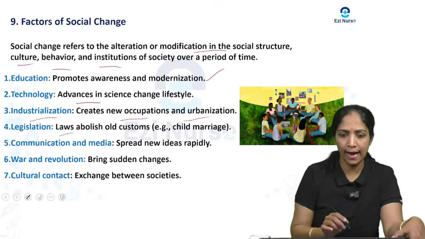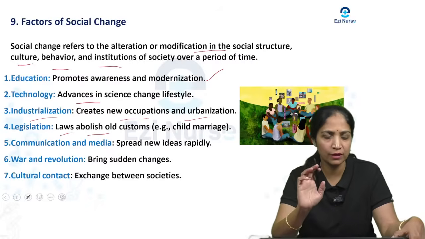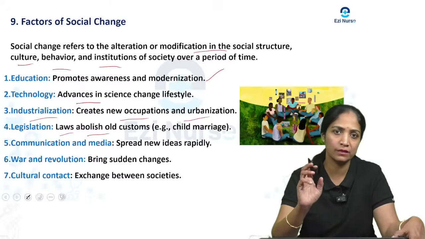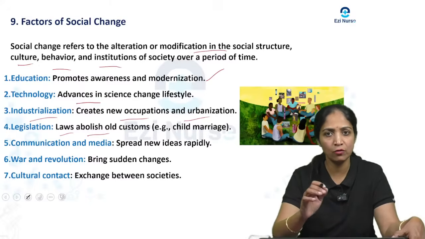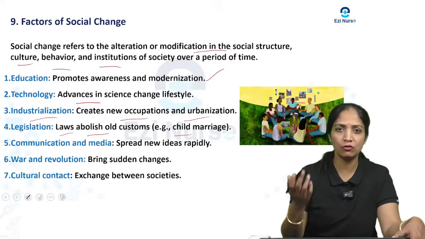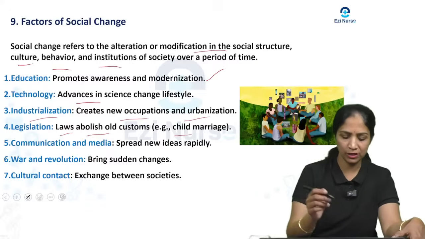That is the abolition of the old customs, whatever old customs were practiced before as cultural practices, such as child marriage. They are going to abolish all of those because of the social changes. There is a new law they are going to bring out with this social change. And one more factor is communication and the media.